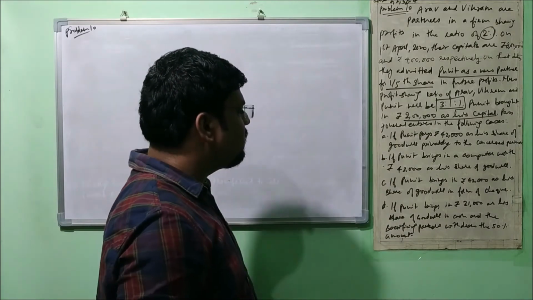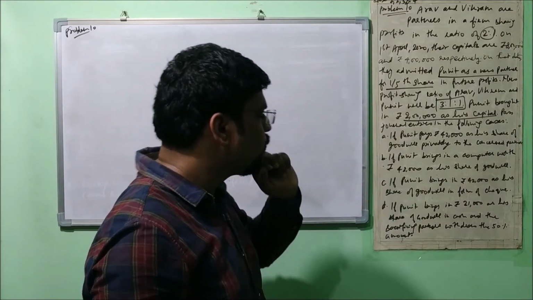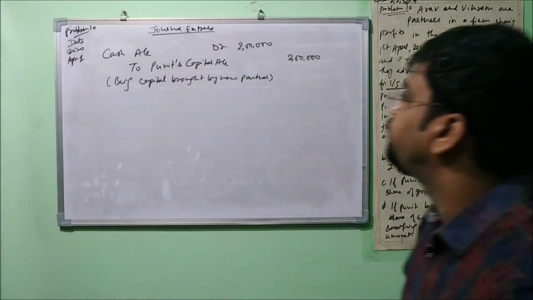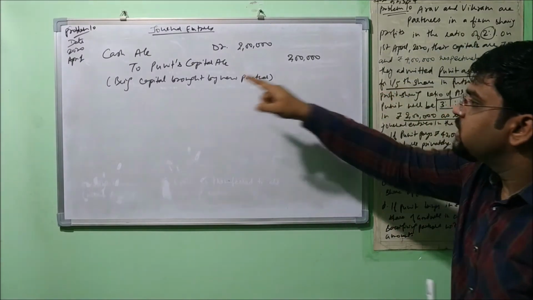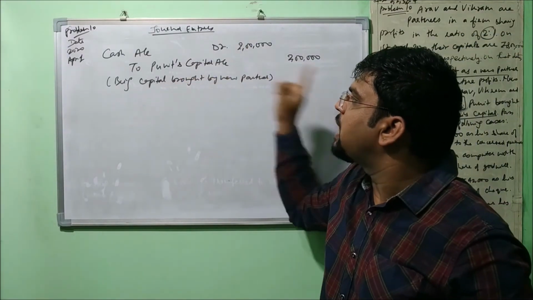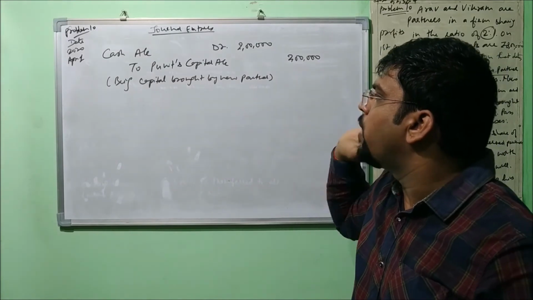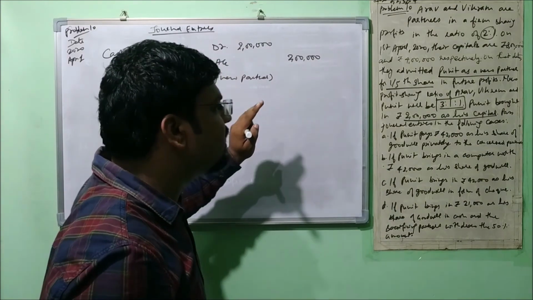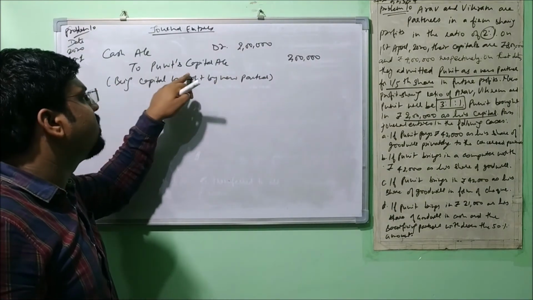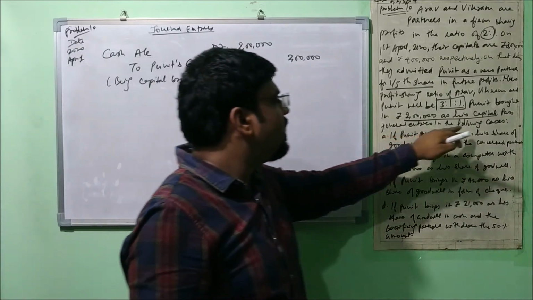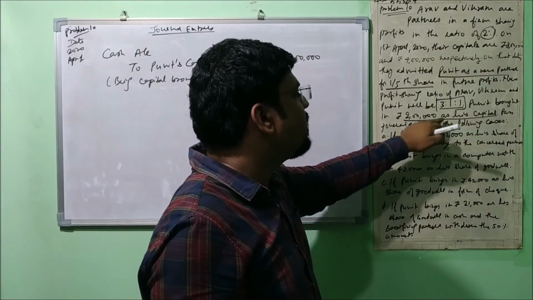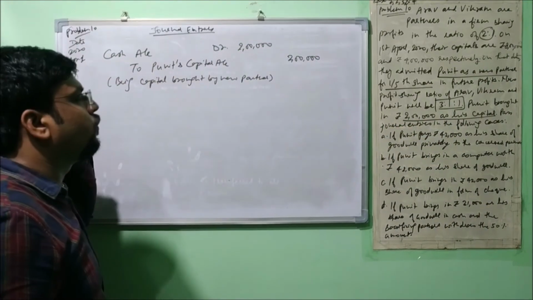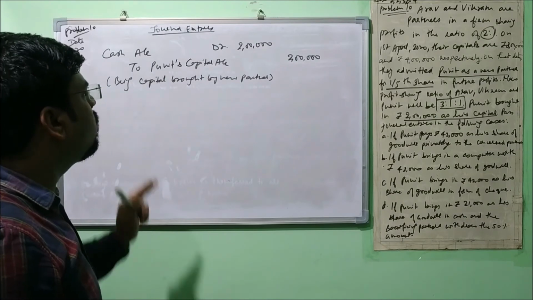See, all the cases are given. This is case 1, case 2, case 3, case 4. So very first we'll pass the entry for capital. Cash account debit 2 lakh rupees to Puneet's capital account, being capital brought by new partner. In the question it is not mentioned that they are maintaining fixed capital accounts, so in that case we will consider it fluctuating. That's why I use the capital account. And here as well it is not given whether he brought in cash or by cheque, so in that case also we will consider it cash by default. So this entry will be passed for bringing the capital.